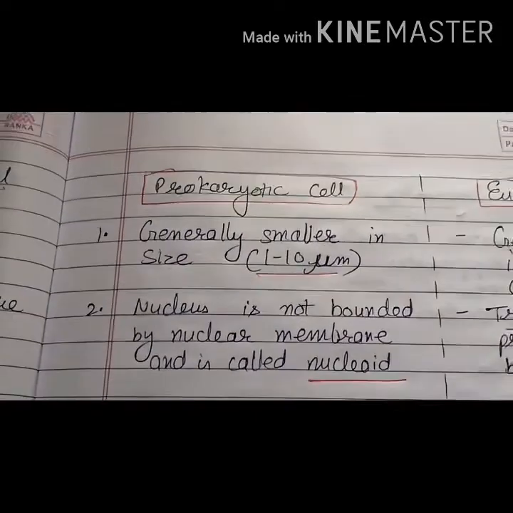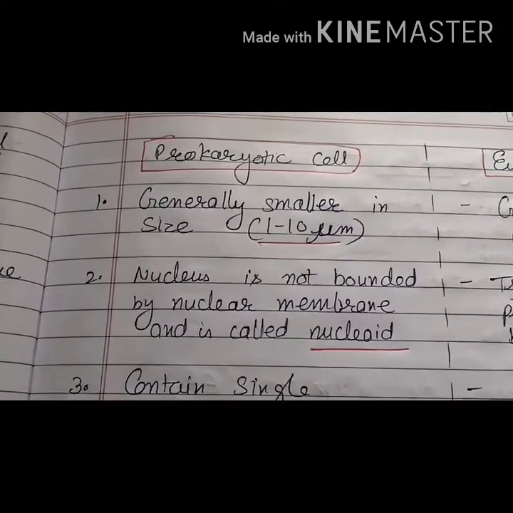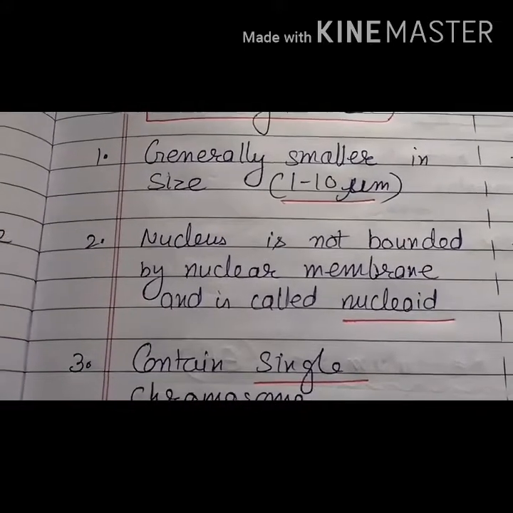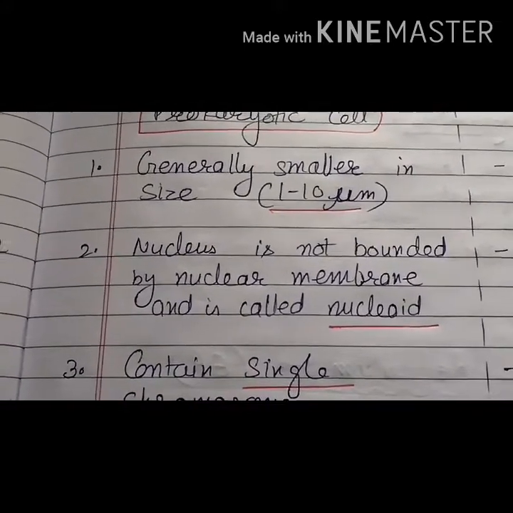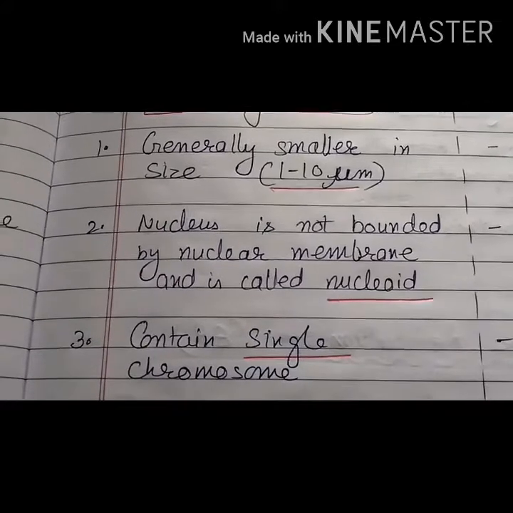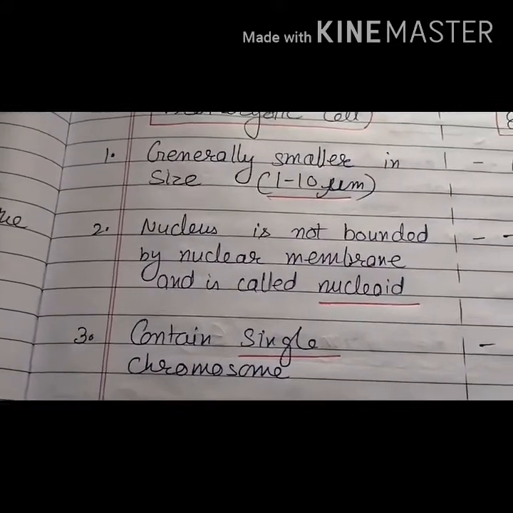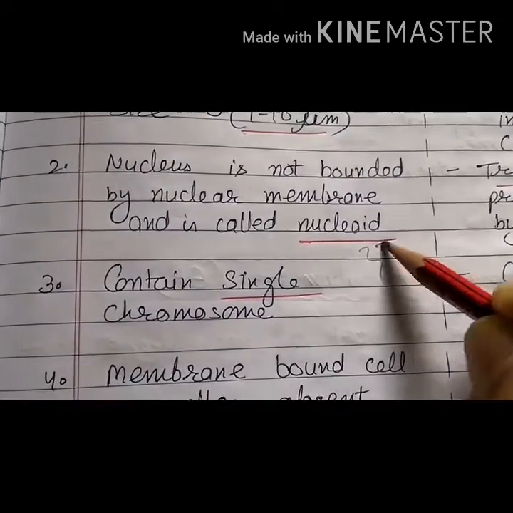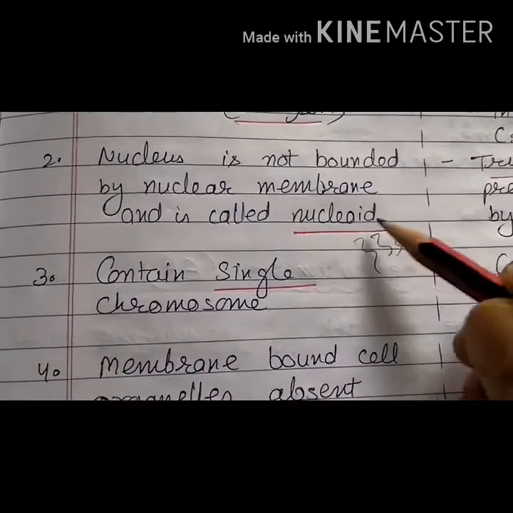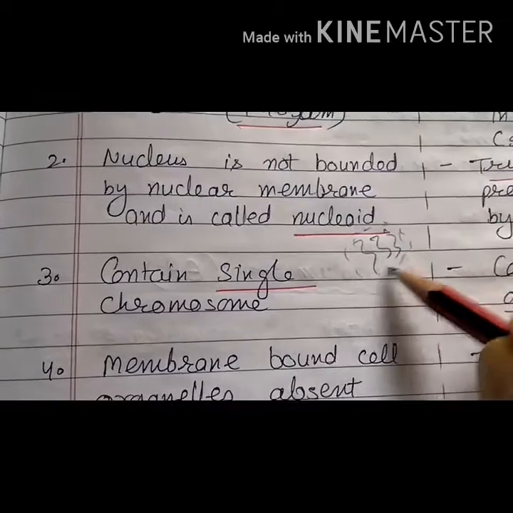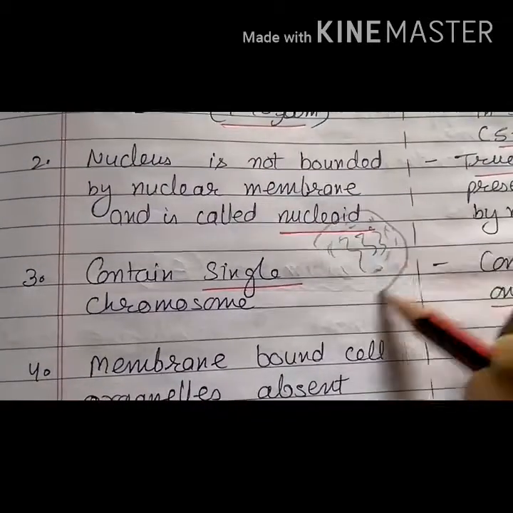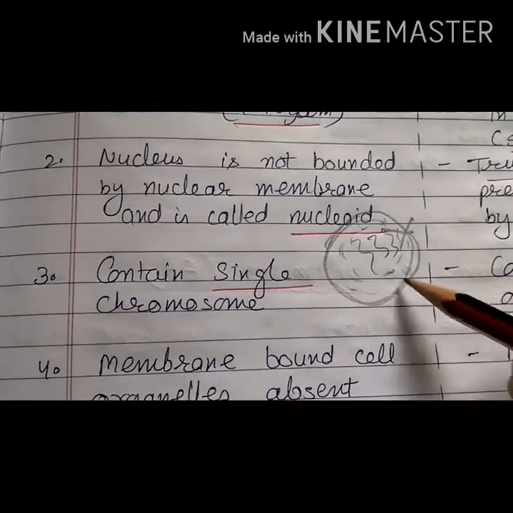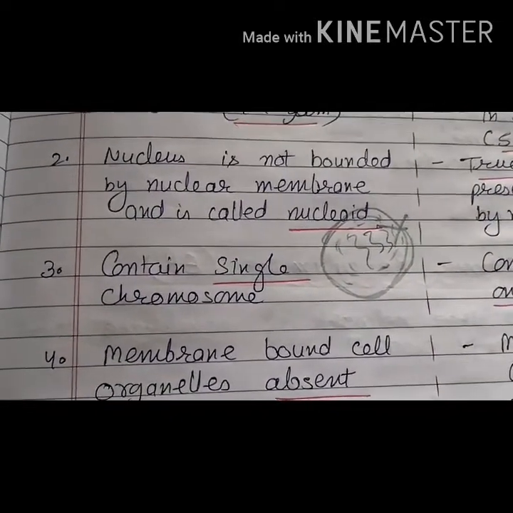So in prokaryotic cells, the nucleus is not bounded by the nuclear membrane, that is, the nuclear material, the DNA, is present inside the cytoplasm only, just like this. The DNA is present in the form of chromatin material, and then the nucleoplasm is present over here, but the membranes are not present. These materials are present inside the cytoplasm only.